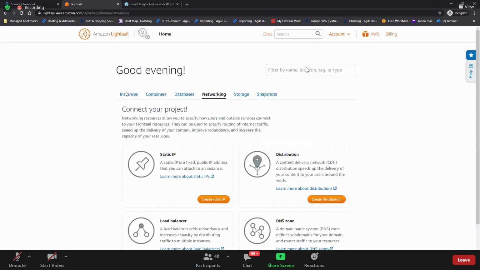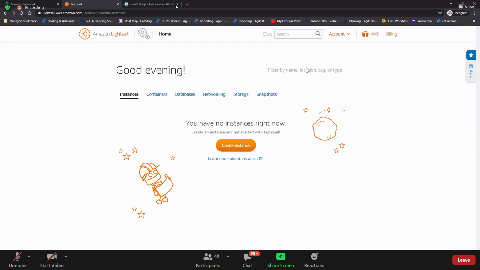Okay, so that is a quick roundabout on Lightsail. So we still have much time. Should we take up the next topic? So what do you think, which topic after this?